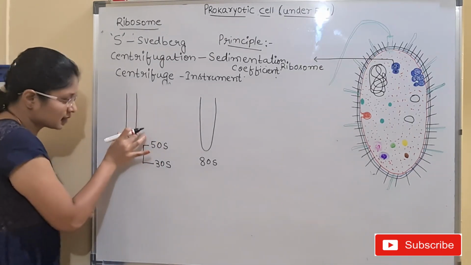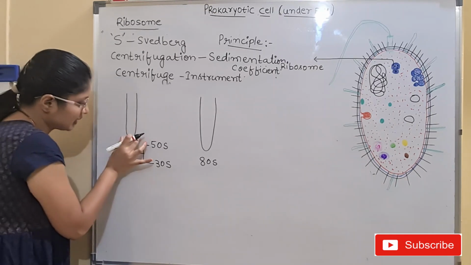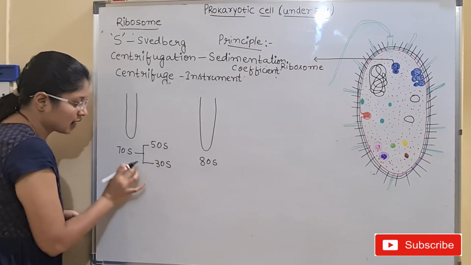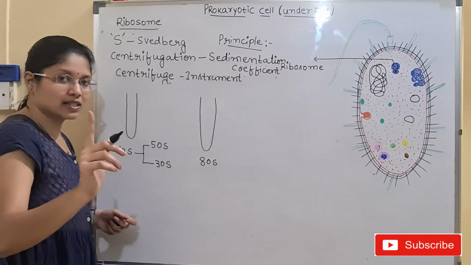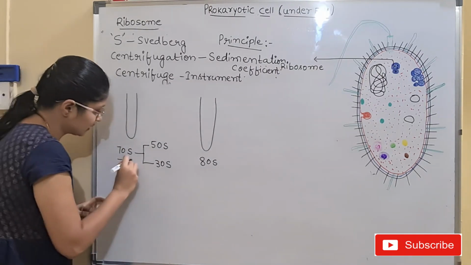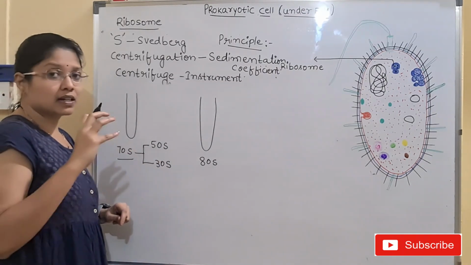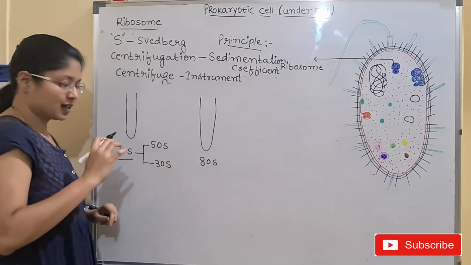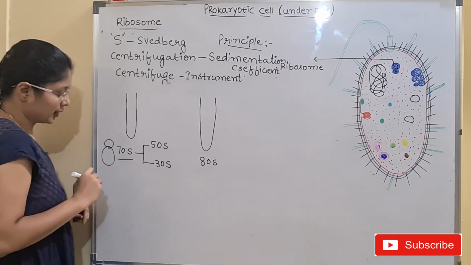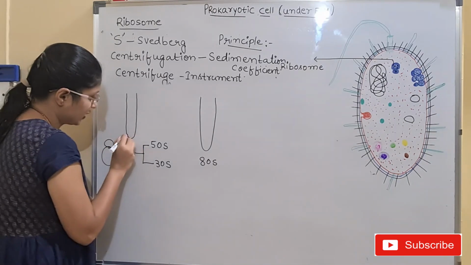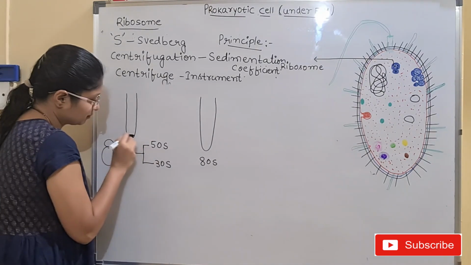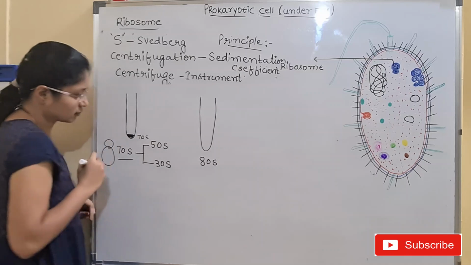So let us say this is the test tube, and inside the test tube, which one is heavier out of these three? Yes, it is 70S. Why? Because it is bigger compared to the detachable units. It's a complete ribosome like this. And here the 70S will be present at the bottom.